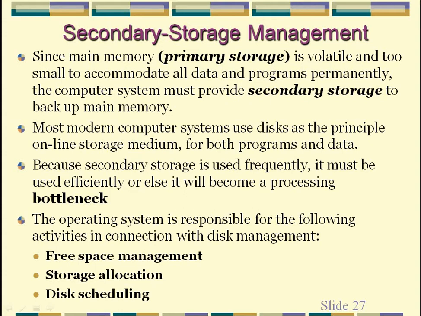The data present in secondary devices are in the form of bits and bytes. Most modern computer systems use disk as the principal online storage medium for both programs as well as data. Because secondary storage is used frequently, it must be used efficiently or it will become a processing bottleneck.